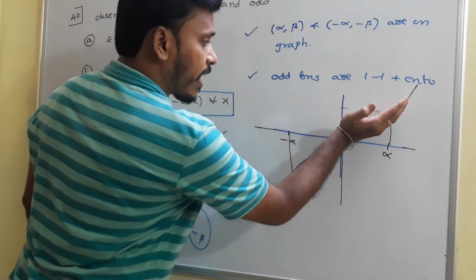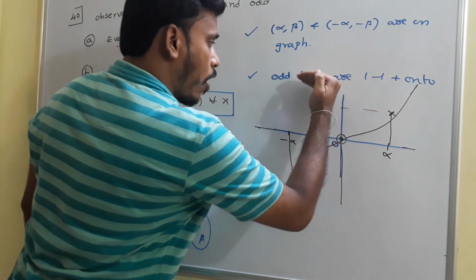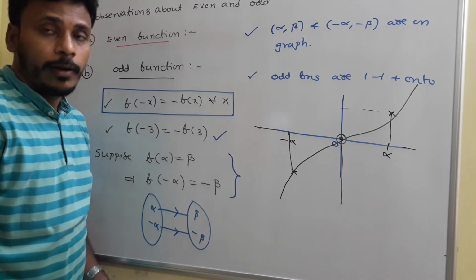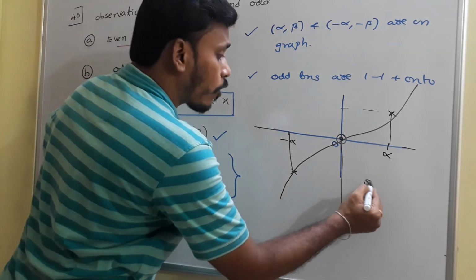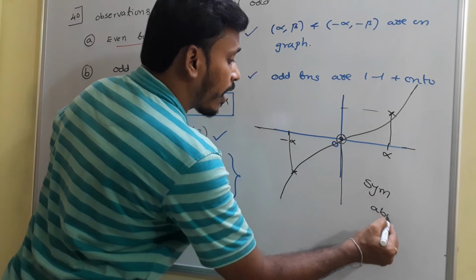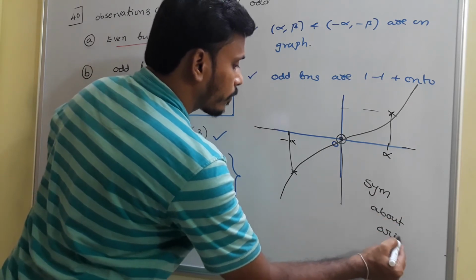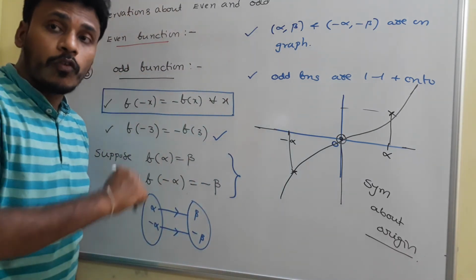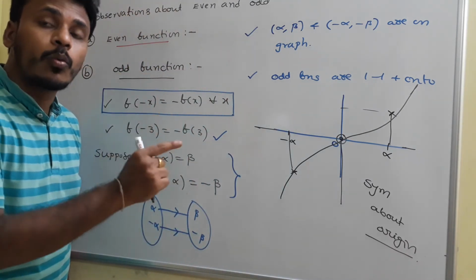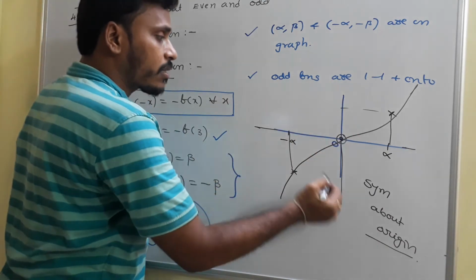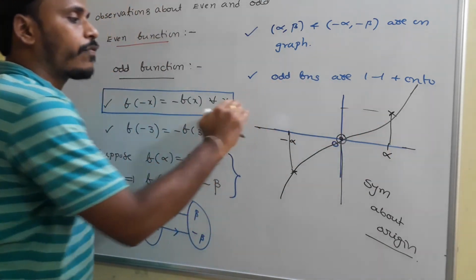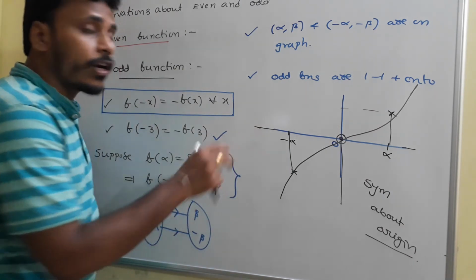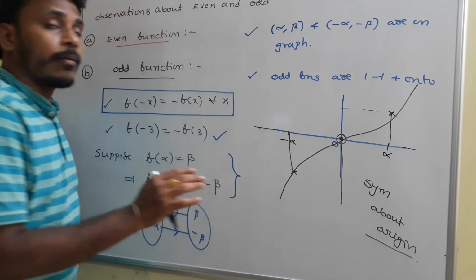For suppose if this is the graph, if you rotate like this, after a certain rotation, it just coincides with the graph in the third quadrant. And that's why we say that the graphs of the odd functions are symmetric about origin, whereas the graphs of even functions are symmetric about the y-axis. See, if this is the y-axis, the graph on the right side and left side, on the positive side and negative side of the y-axis, are same. Whereas for the odd functions, the graphs are symmetric about origin.